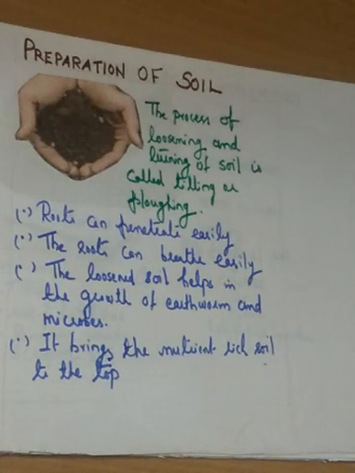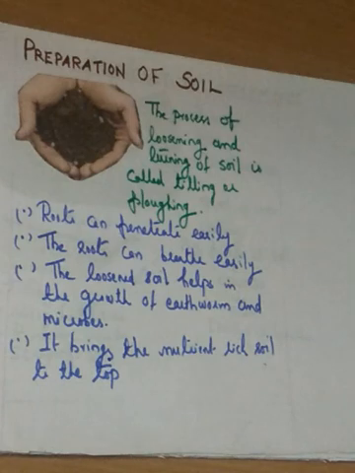Roots can penetrate. By tilling and ploughing, roots can penetrate easily because the soil is loose. Then roots can breathe easily. The loosened soil helps in the growth of earthworms and microbes, and it also brings the nutrient rich soil to the top.